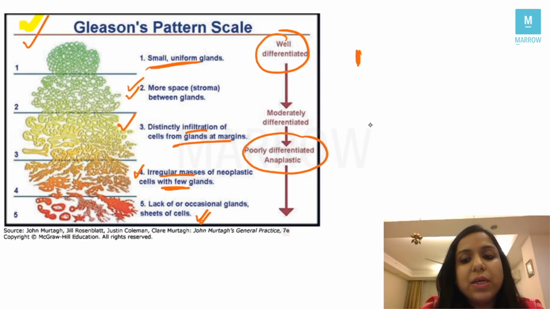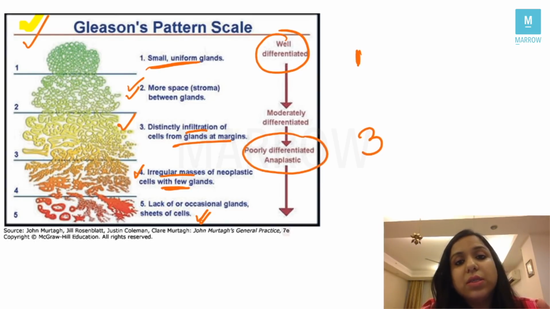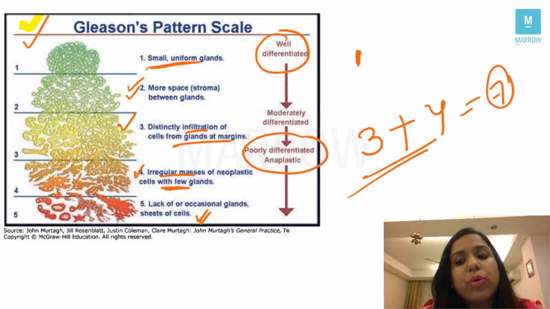That is what we see. So I will say it is 3. The second most frequent source, suppose I see irregular masses of neoplastic cells with very few glands, I will say 3 plus 4 is the grade. That means the Gleason score for that patient is 7. That is called the Gleason pattern scale.